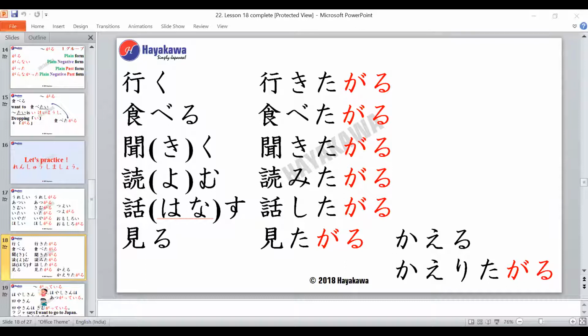The next verb is taberu, which means to eat, right? So Aparna-san, can you try doing this for me? Tabeta Garu. Tabeta Garu, right? Okay, the next verb is kiku, which means to listen or to ask, right? To listen or to ask.